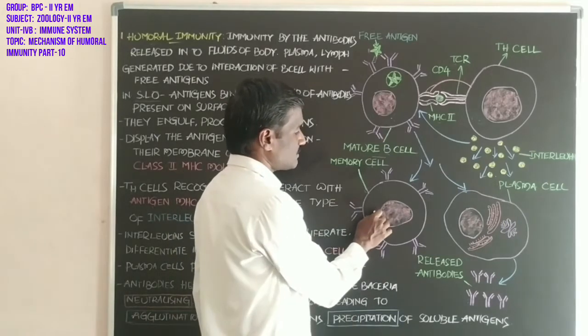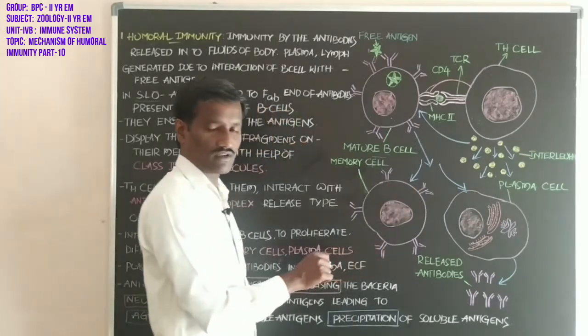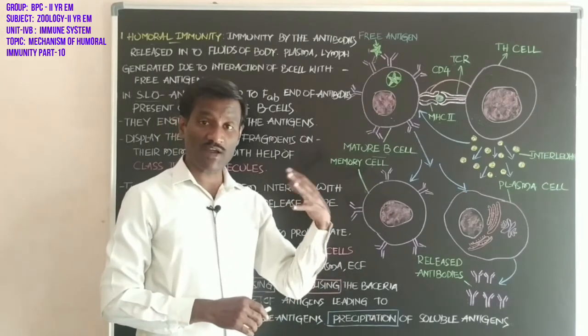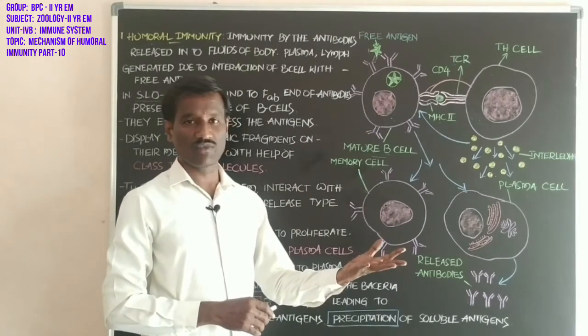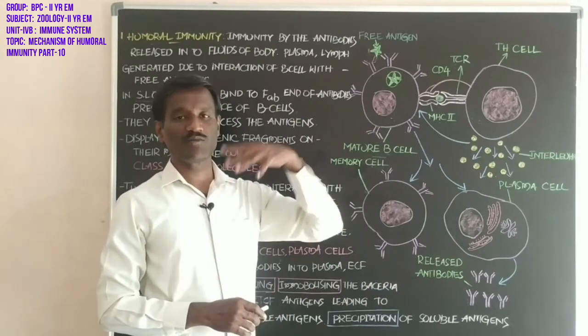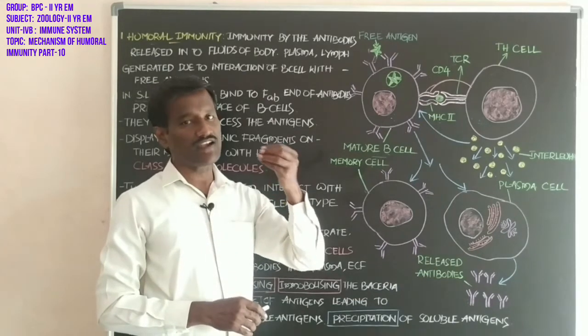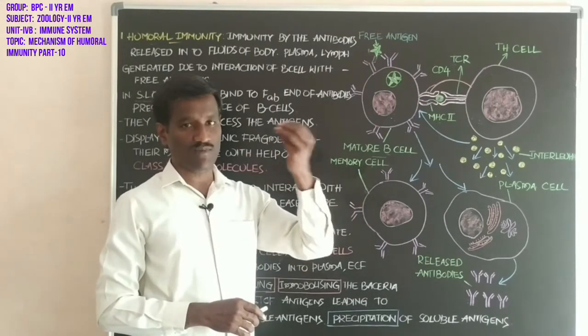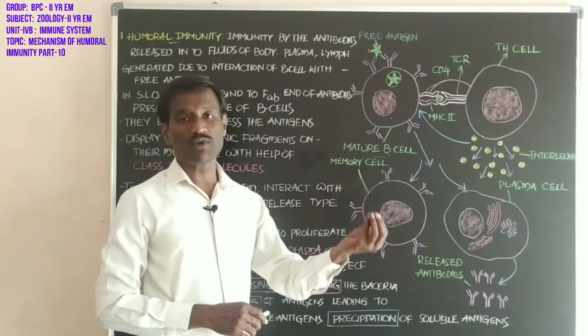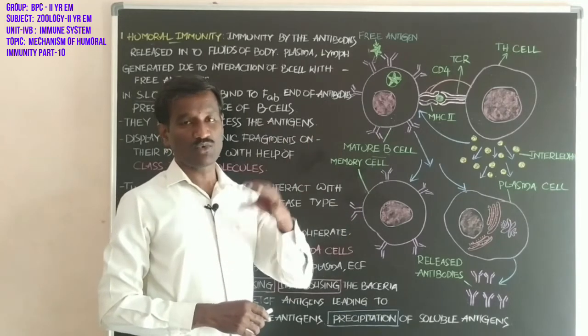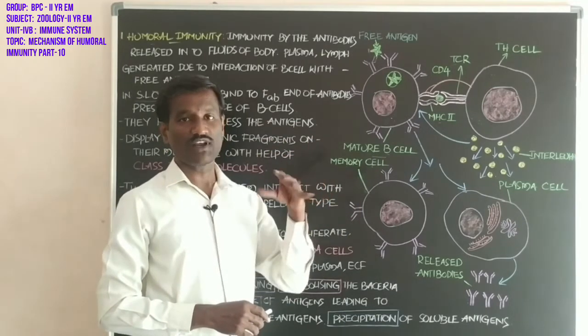Memory cells store the information about the production of the same type of antibodies, whenever the same type of pathogen enters the body later.